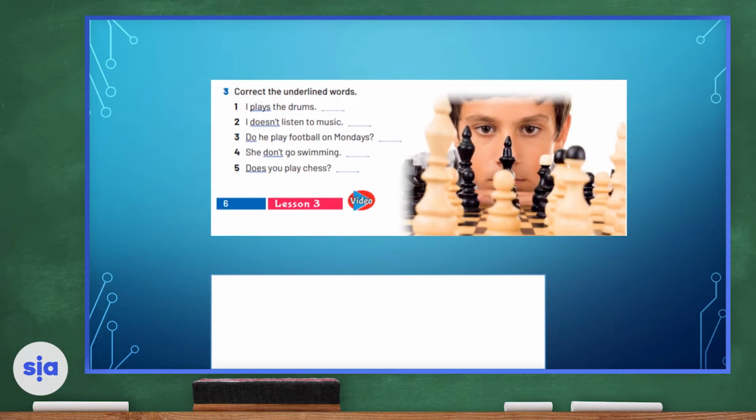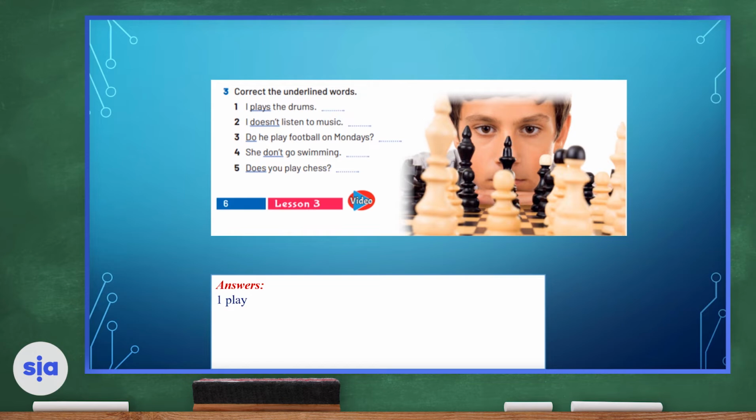Let's move on to the next exercise. Exercise 3, correct the underlined words. So we're going to read those verbs and check if they are correct or not. I plays the drums. I want you to think about the subject-verb agreement. Does I agree with plays, or do we need to rewrite it? You can take a second and then write your answers down and we'll check together.